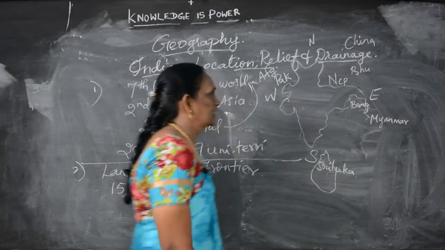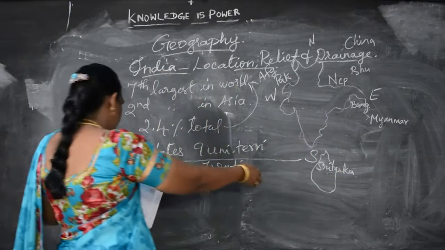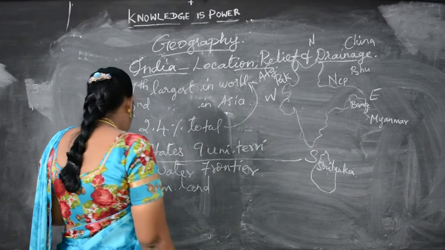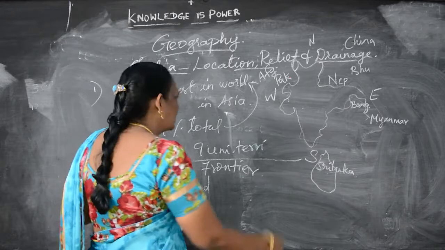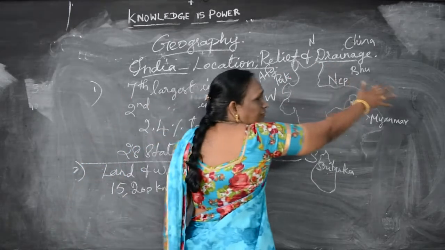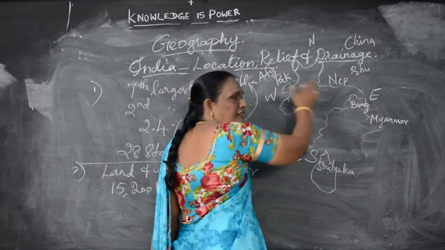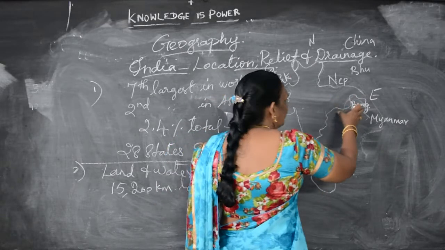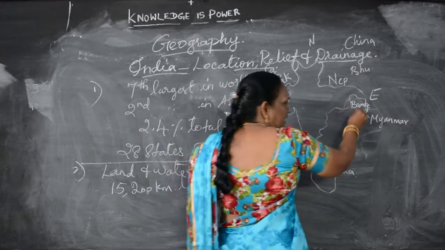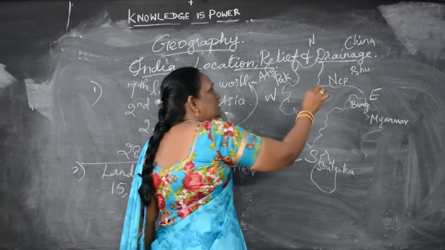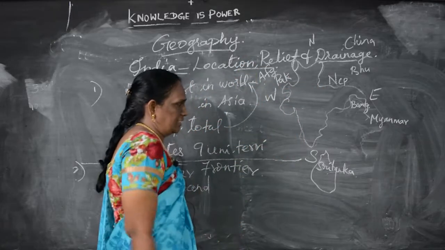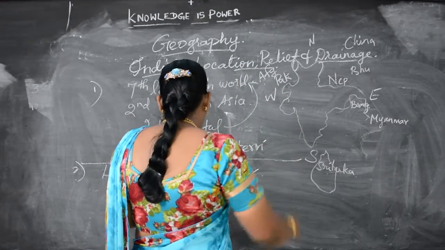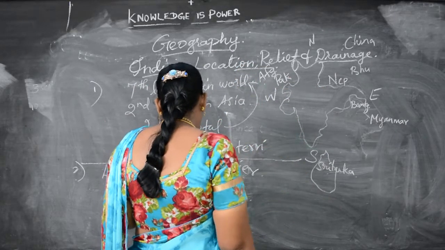In the south we have Sri Lanka. So these are the natural land frontiers of India. The biggest land frontier we have is with Bangladesh, and the smallest is with Afghanistan. Understand? These are all about our land frontiers.